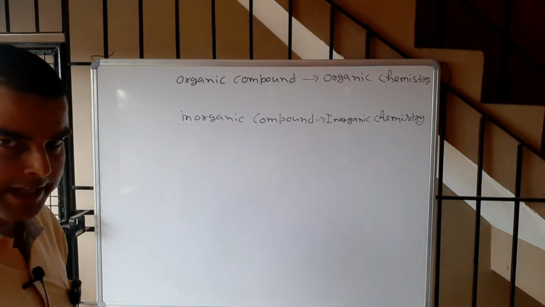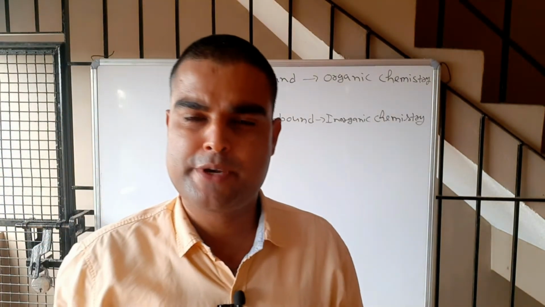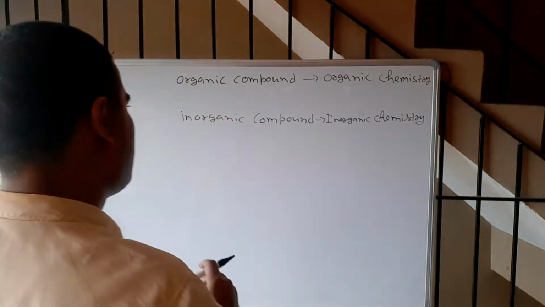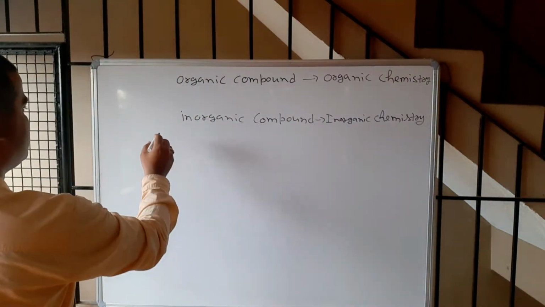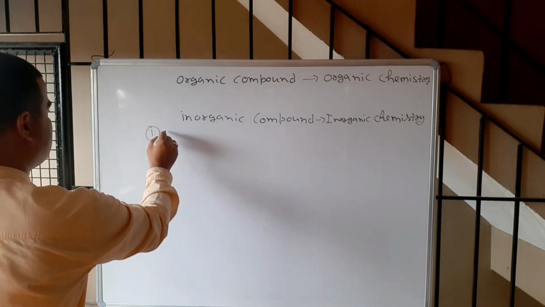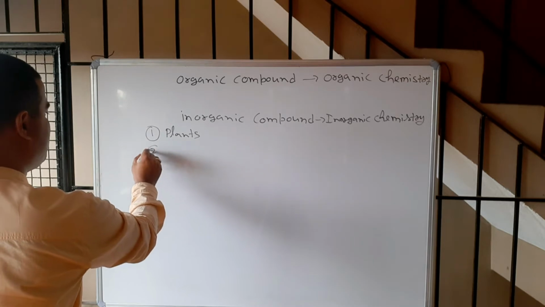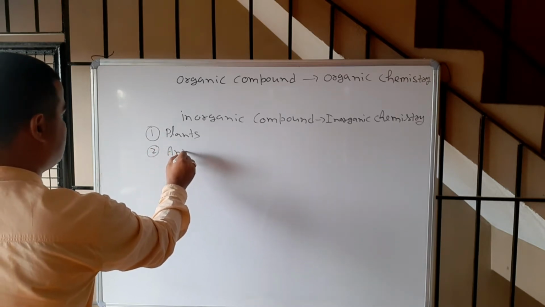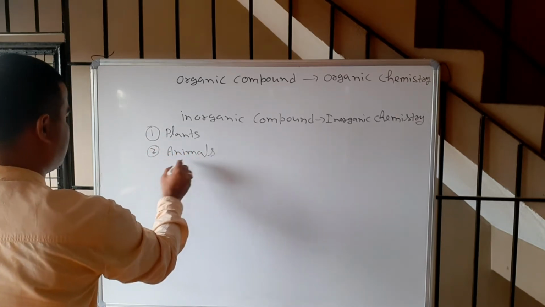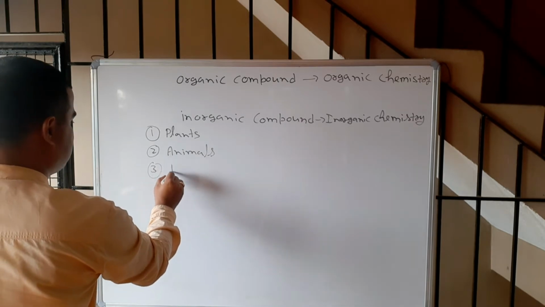There were actually only three types of major sources in the olden days. Number one, plants, number two, animals, and number three, minerals.